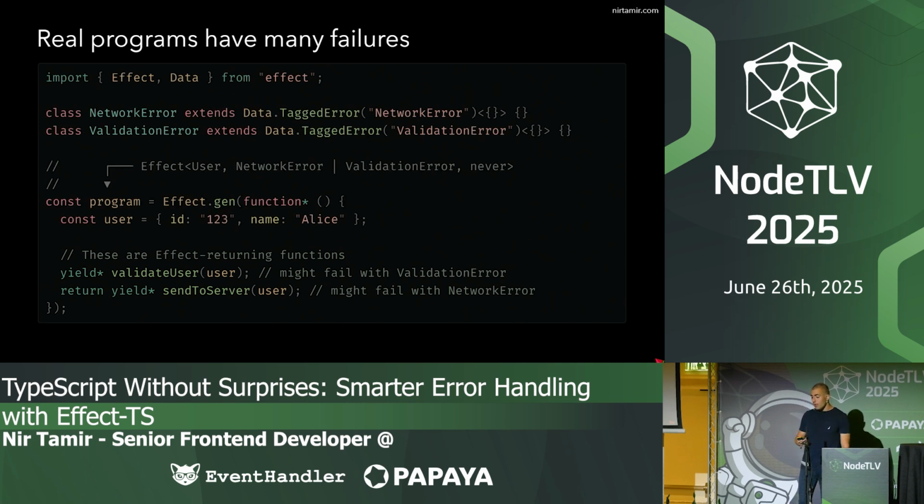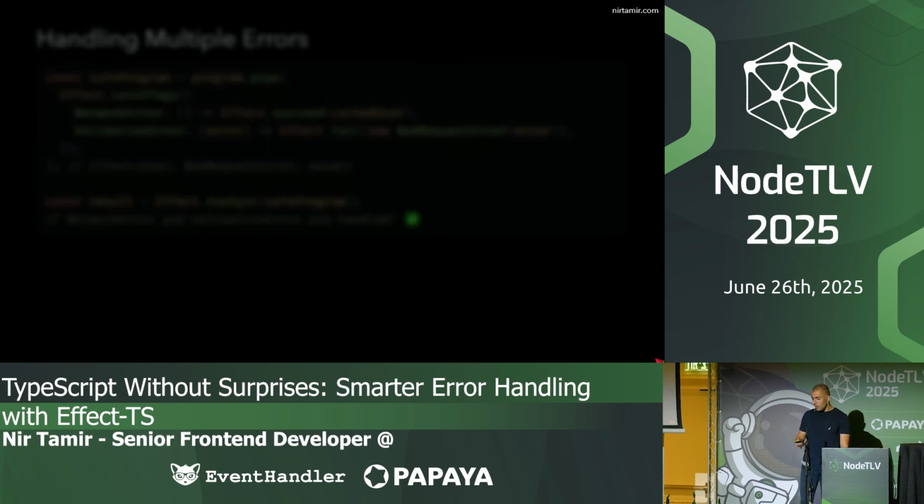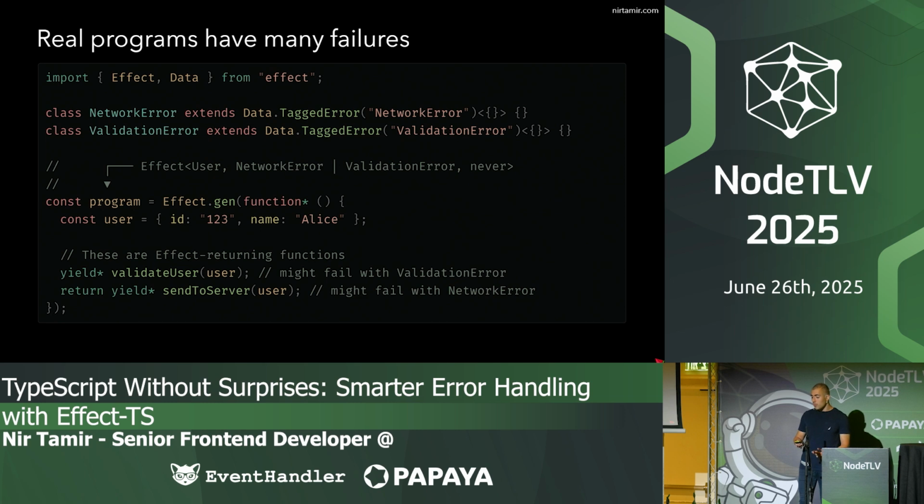And Effect is aware of it, so the program type is Effect of user, NetworkError or ValidationError. So those failures bubble up.